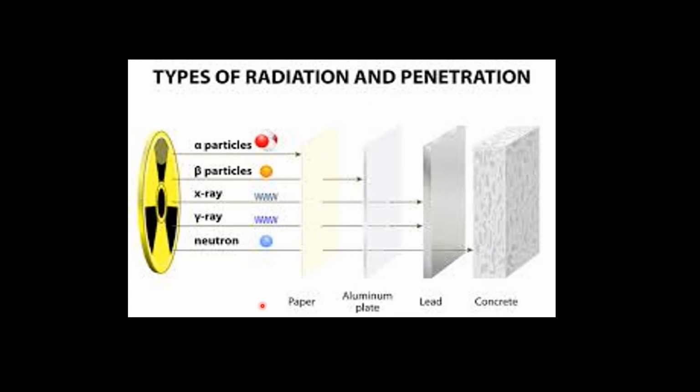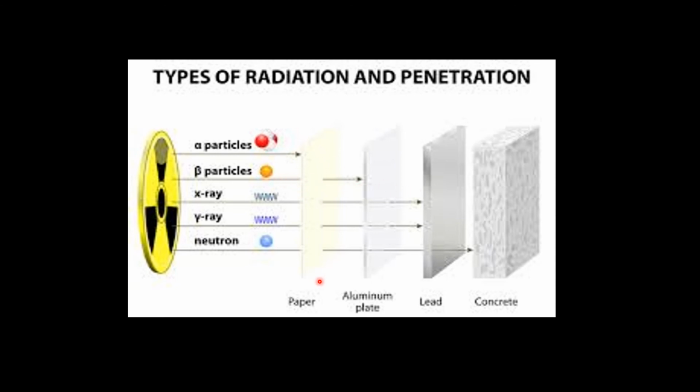If we compare the penetration effect, this slide can help us to compare. The penetration of neutrons is highest. The penetration effect of alpha particles is very small. Beta particles have more penetration effect with respect to alpha particles.